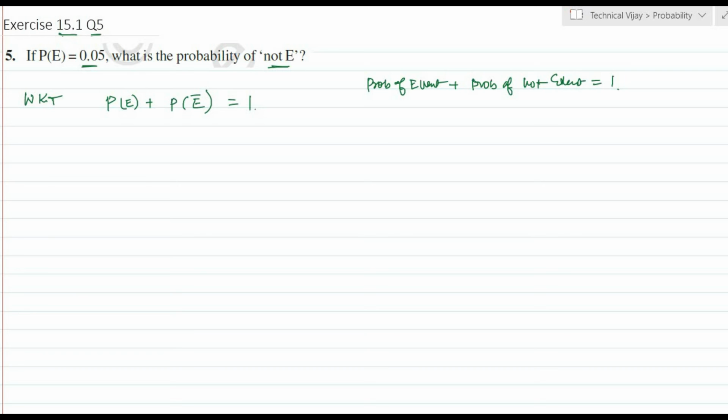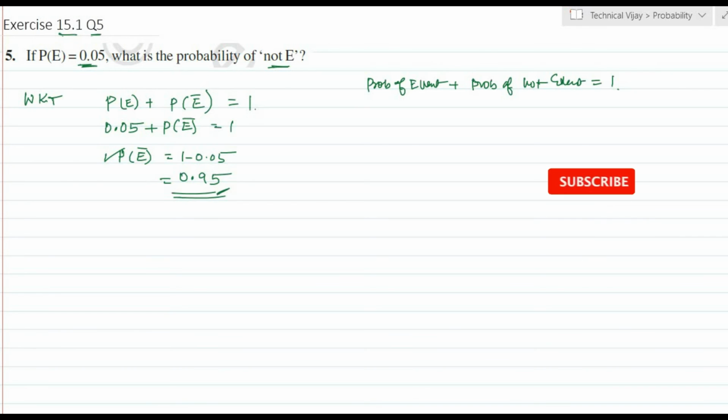Here he has given 0.05. So the probability of the event, that is 0.05, plus the probability of not the event is equal to 1. Hence the probability of not the event is equal to 1 minus 0.05, which is equal to 0.95. Therefore, the probability of not getting E, the probability not favorable to E, is equal to 0.95.